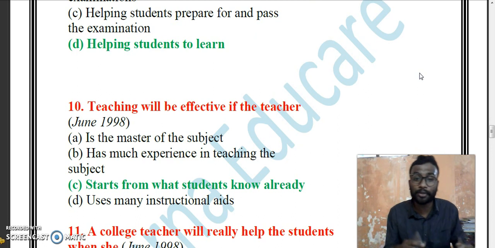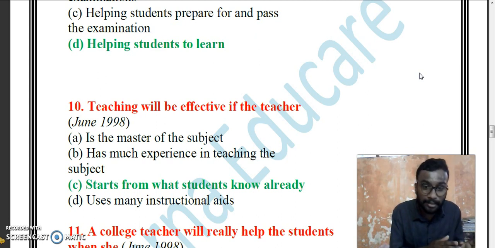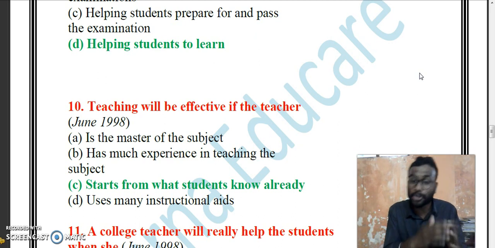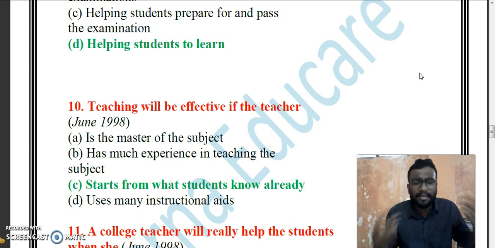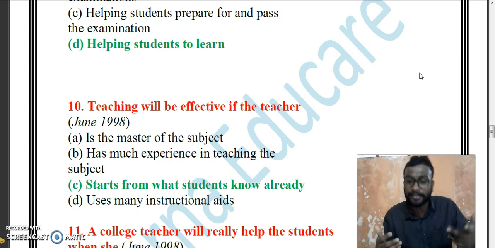A teacher will be effective if the teacher is a master of the subject. He has experience in teaching the subject. He starts from what students know already. He uses many instruction aids. See, whenever a student or whenever a faculty, whenever a teacher starts